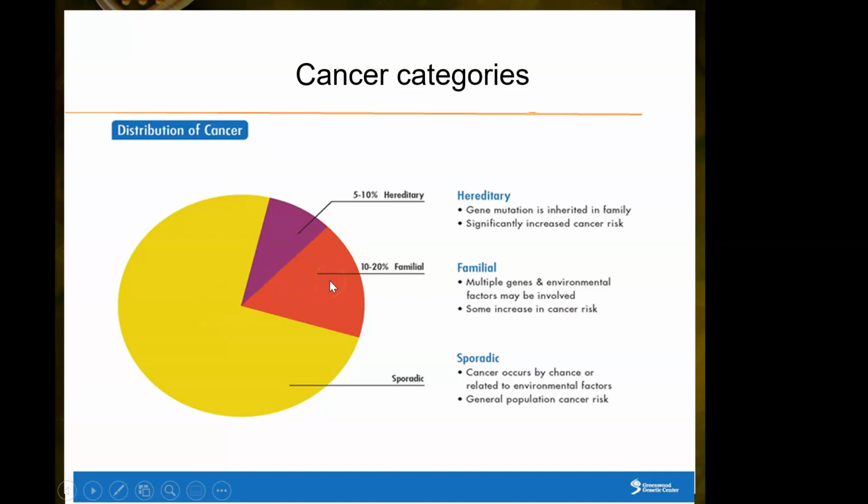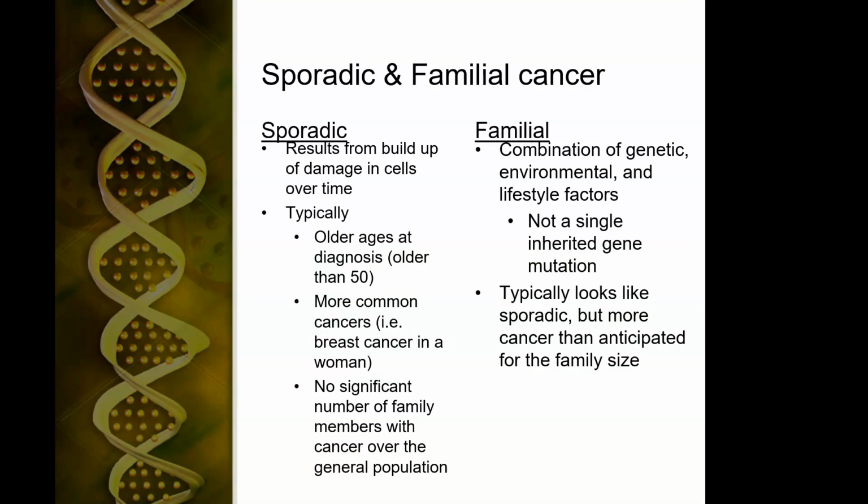Then about 10 to 20% is familial. And this little teeny sliver, only 5 to 10%, is hereditary. But we're now going to talk about the hereditary cancer of breast. So, sporadic versus familial. Sporadic results from a buildup of damage in the cells over time. Usually we see cancer at an older age, usually older than 50. More common cancers, like, for instance, women with breast cancer and no significant other family members with a similar cancer.